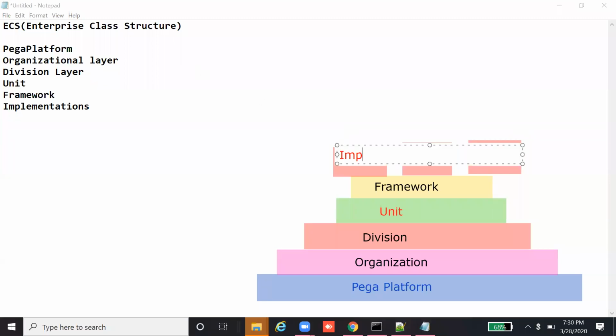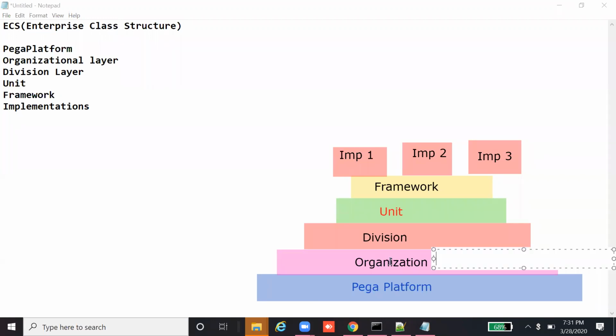So this is implementation one, followed by implementation two, and so on. This is the structure and hierarchy of the ECS layers, and this complete thing comes under the enterprise class structure. The basic platform that we have is the Pega platform. On top of this Pega platform, we are going to have the organization layer.